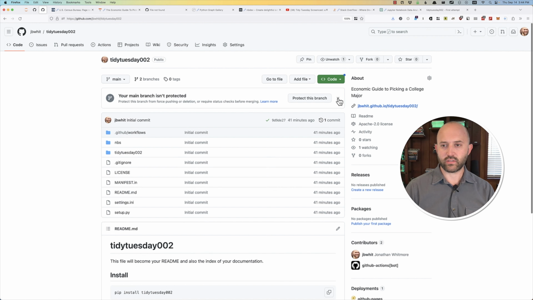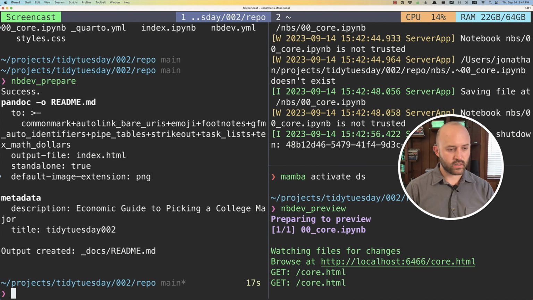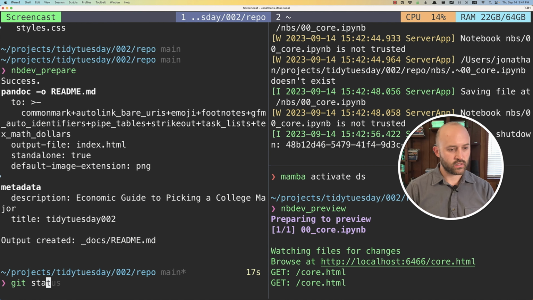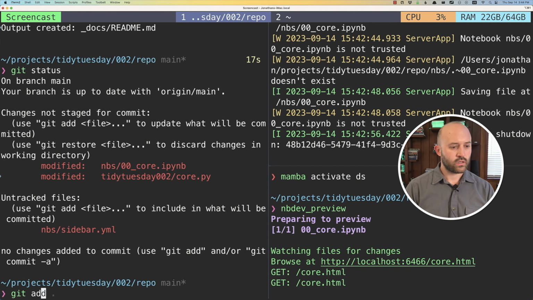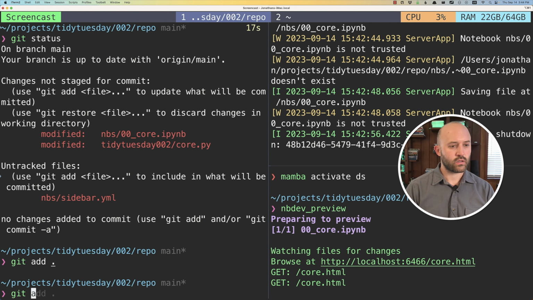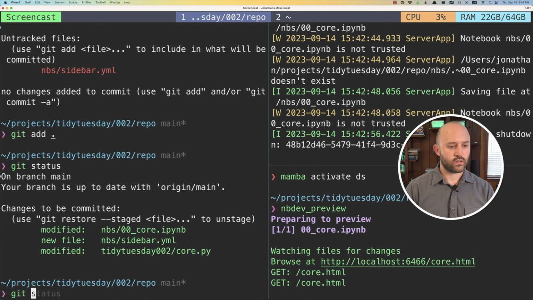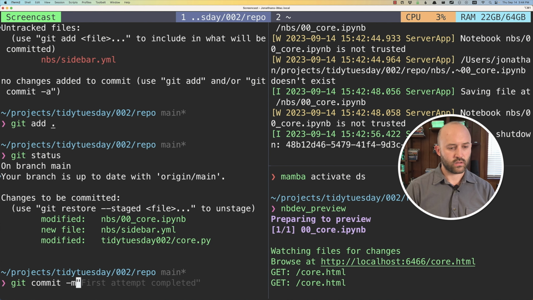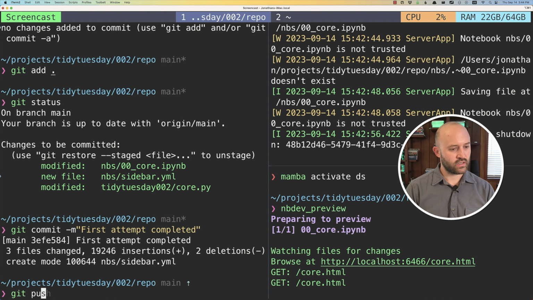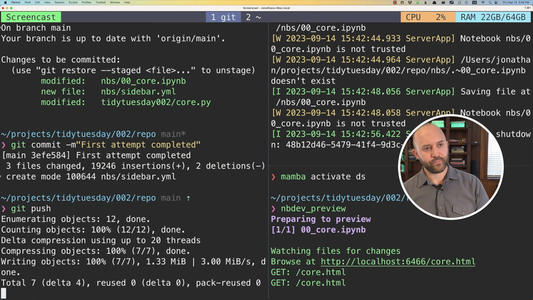My main branch is not protected. I'm okay with that. I like to live dangerously. So let's say first attempt, first attempt completed. Let's just go ahead and do that. And let's push this out.